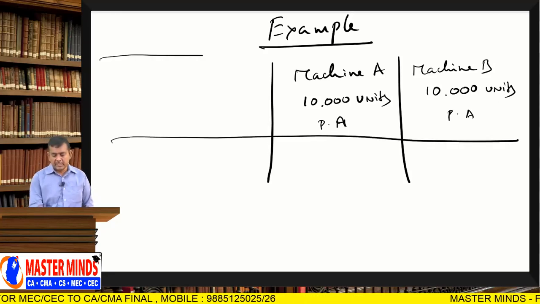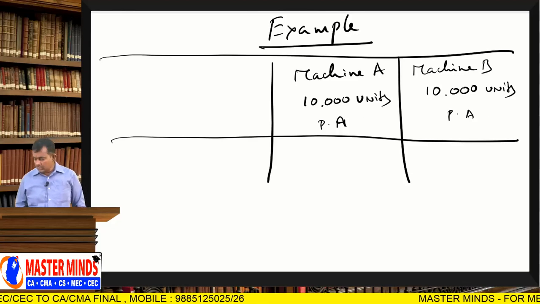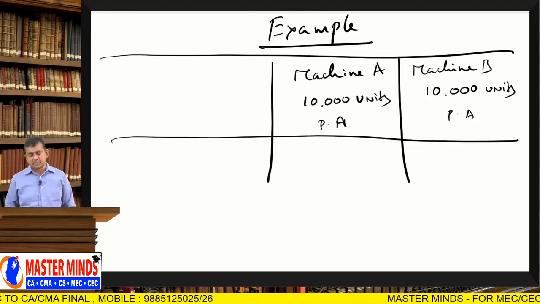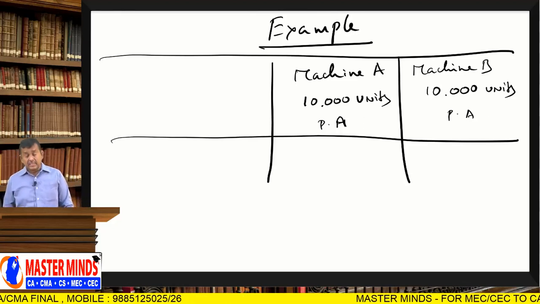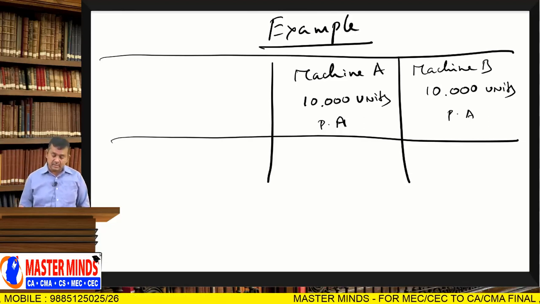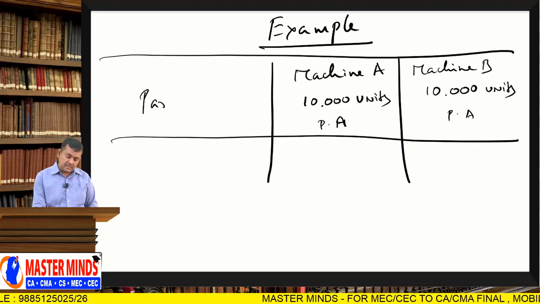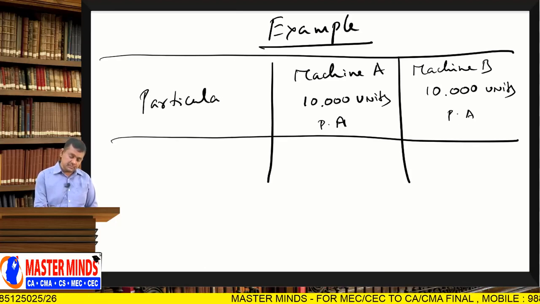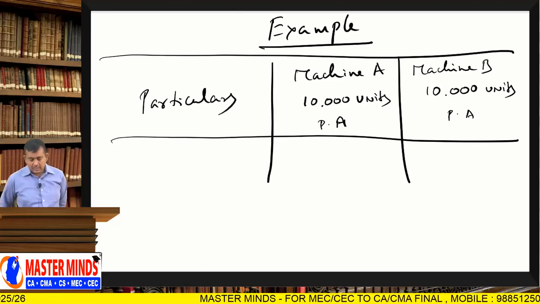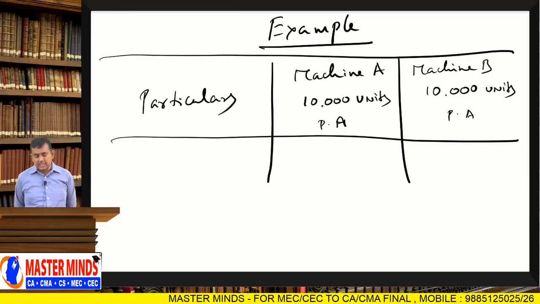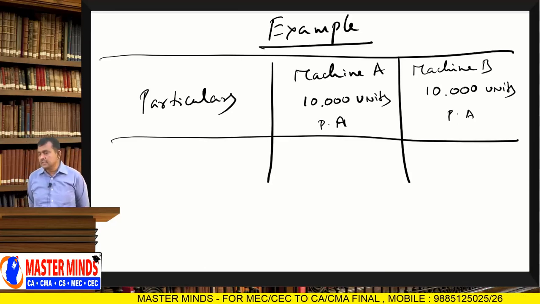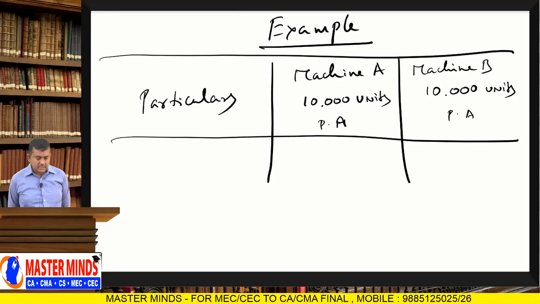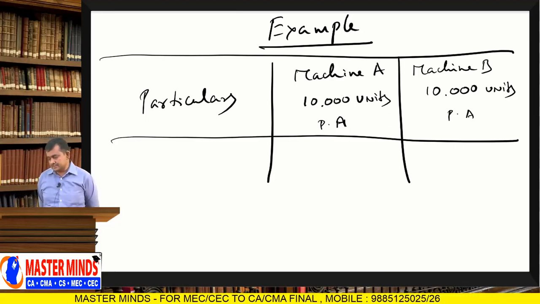So, through indifference point, which machine is more profitable? Okay, I will explain. Particulars: details are given for machine A and for machine B. Please record them and then calculate the indifference point.